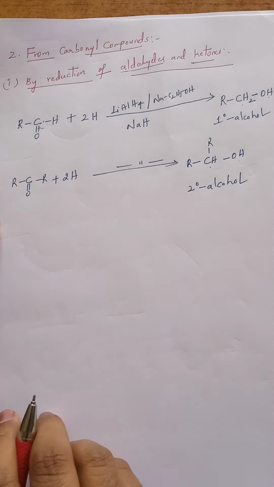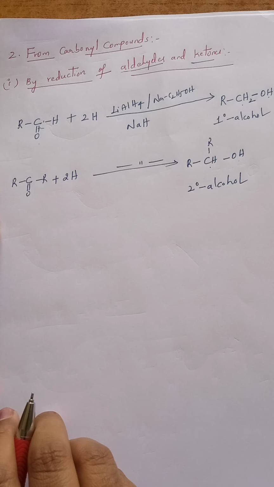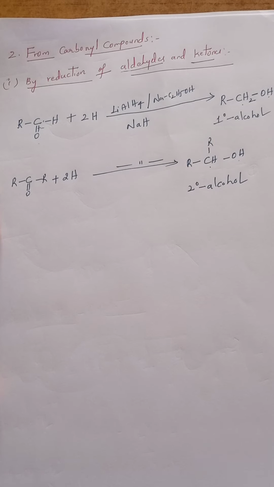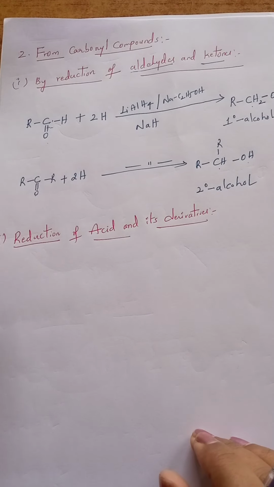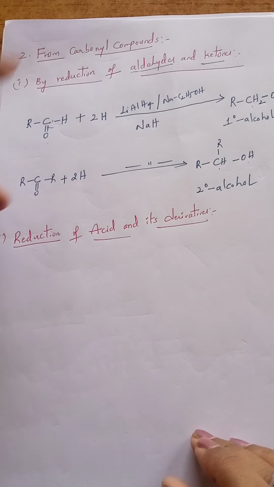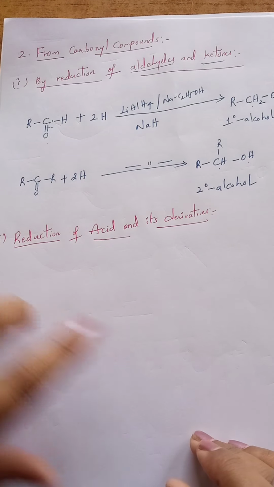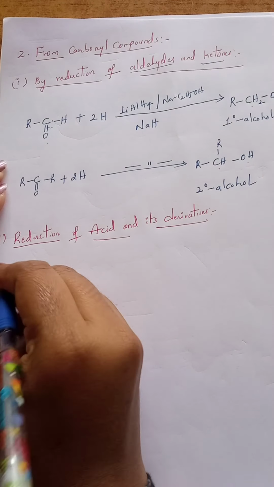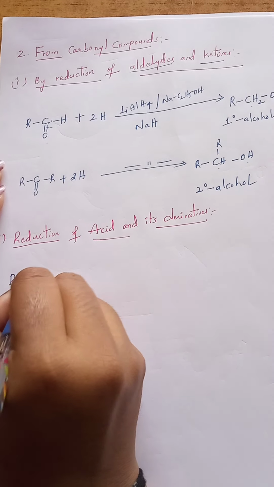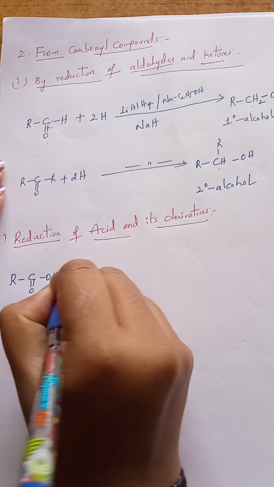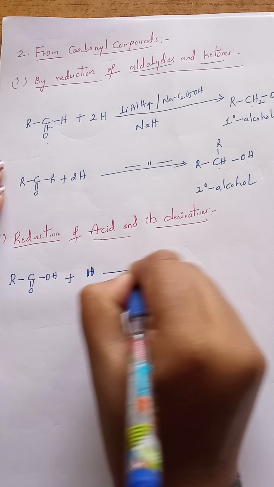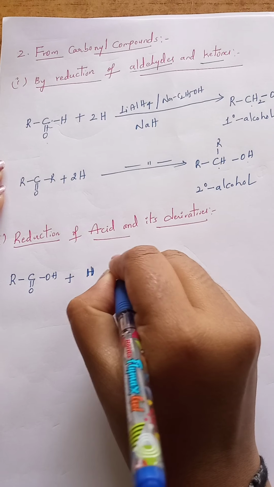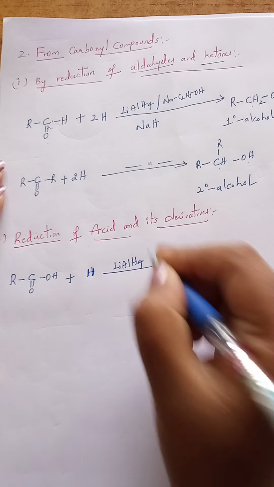Even by using derivatives of carbonyl compounds, we can prepare alcohols, which we will see now. Next, the second preparation using carbonyl compounds is the reduction of acids and their derivatives. First I am taking the acid, RC double bond OH. When an acid undergoes reduction, that is, addition of hydrogen, the powerful reducing agent used is lithium aluminum hydride.